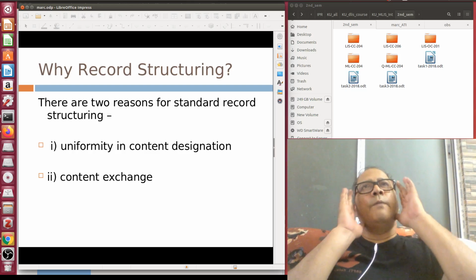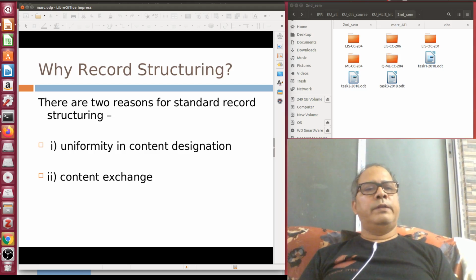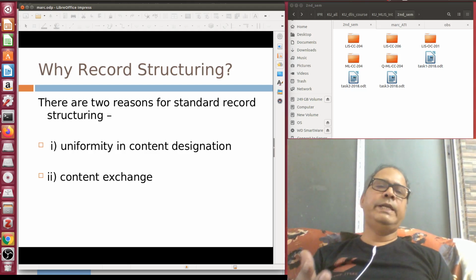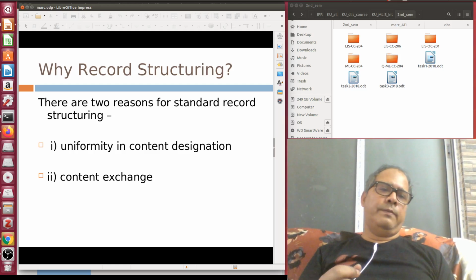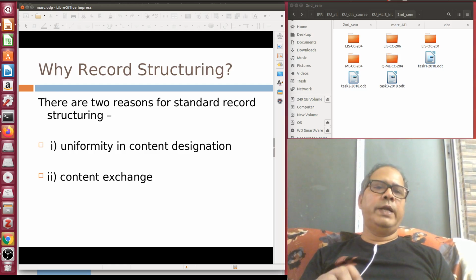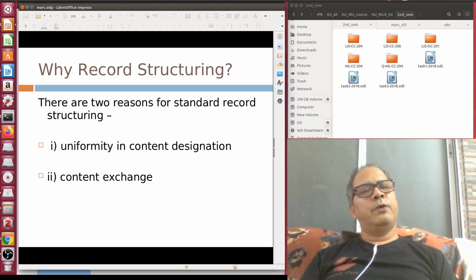Let me give you one example. You have already practiced in your semester 1 and half of your semester 2, both DDC and CC. I am sure if I ask you which one is the better classification scheme, you are going to tell me, okay sir, colon classification, theoretically it is better than DDC. But you see, most of the libraries all over the world are not using CC, they are using DDC.